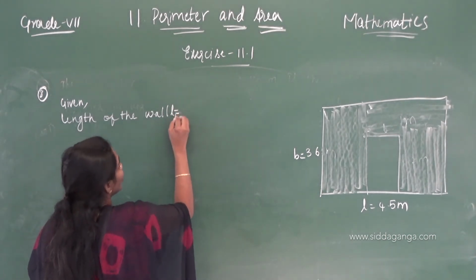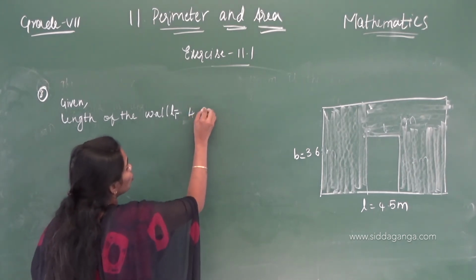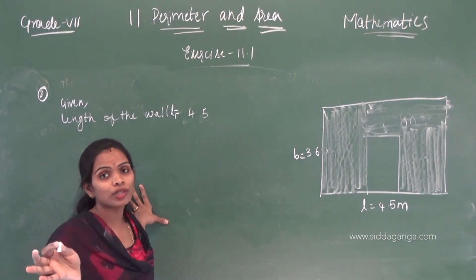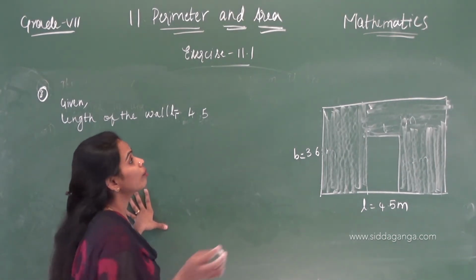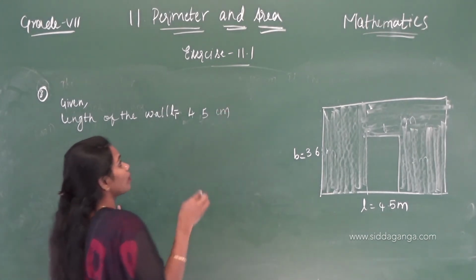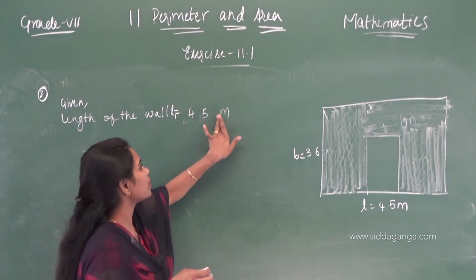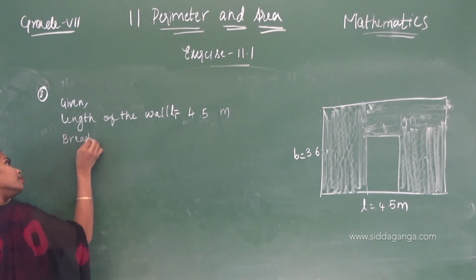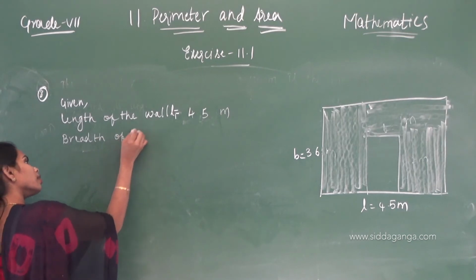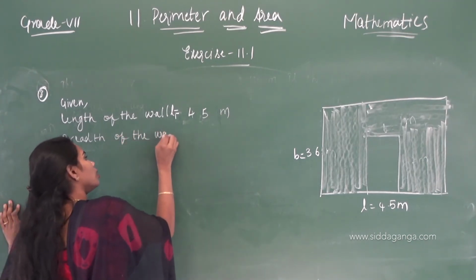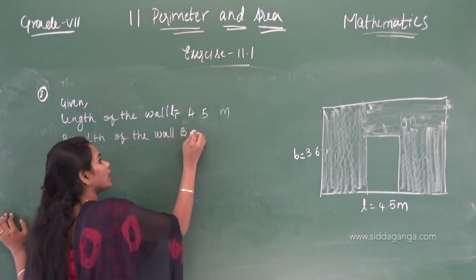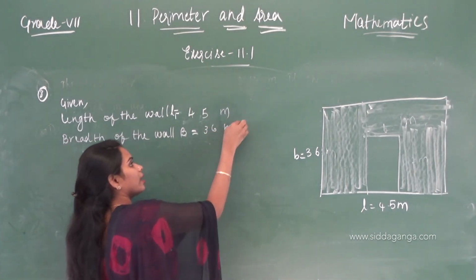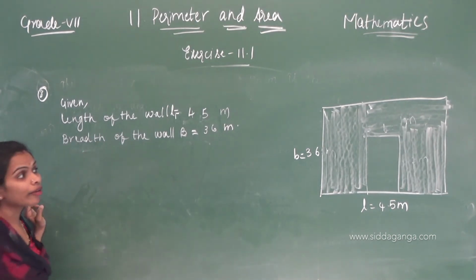I am taking L1, because there are 2 lengths, just to avoid the confusion. L1 equals 4.5 meters. And then breadth of the wall, B equals 3.6 meters.